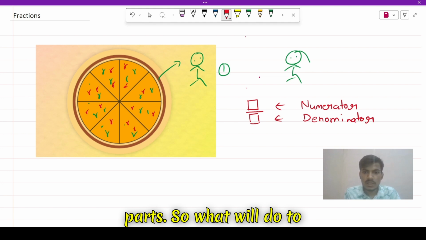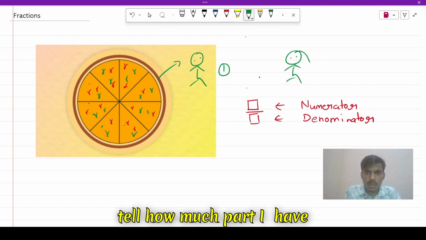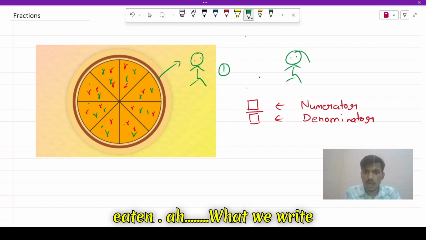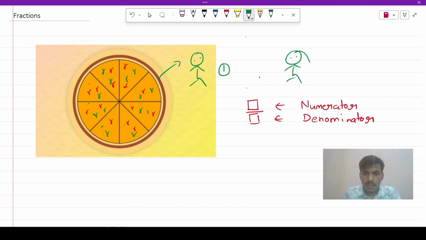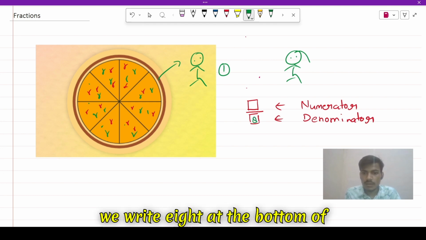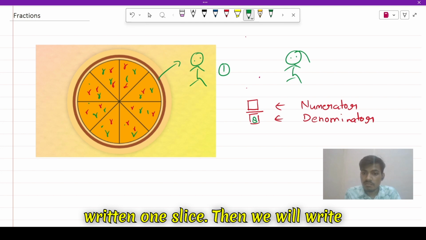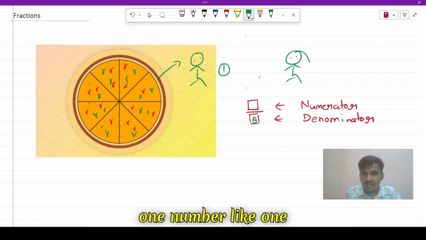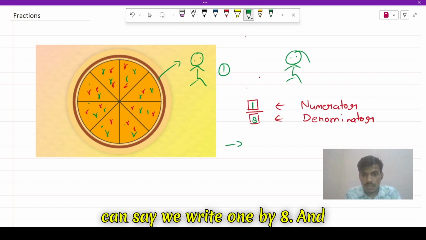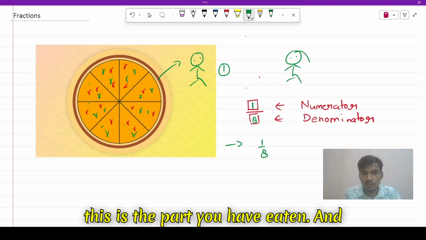To tell how much I have eaten, we write eight at the bottom of the fraction, and you have eaten one slice, so we write one at the top. In this way we write 1 by 8, and this is the part you have eaten.